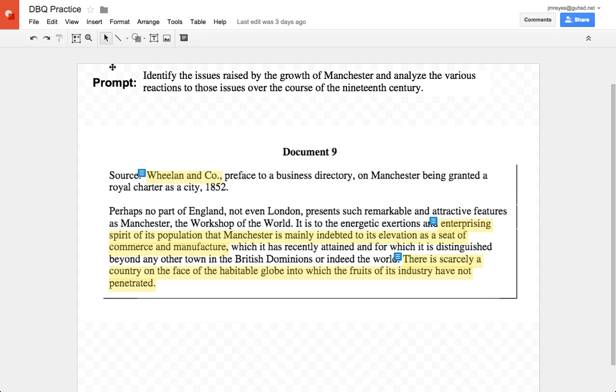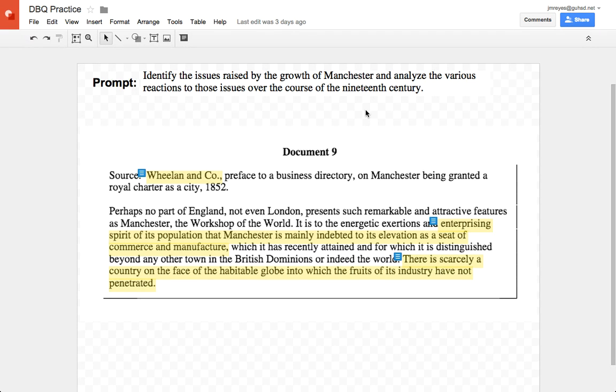So the prompt is to identify issues raised by the growth of Manchester, and analyze the various reactions to those issues over the course of the 19th century. Manchester is a city in London that begins to grow with industrialization. And so grouping is the process that you will identify what type of document each document is, and how it relates to the prompt.